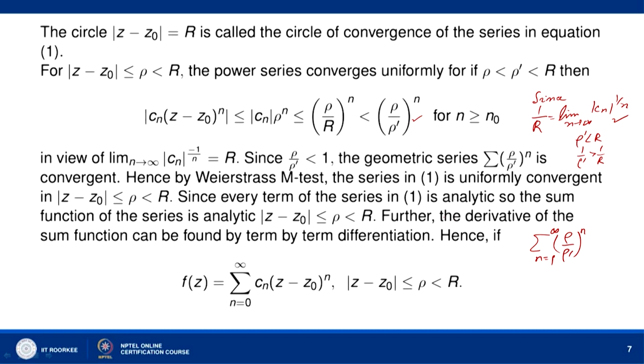we can see that every term of the power series sigma Cn (z minus z naught) to the power n is analytic. So, the sum function of the series is analytic in mod of z minus z naught less than or equal to rho, and rho less than r. Further, the derivative of the sum function can be obtained by term by term differentiation. Hence, if f(z) is equal to sigma n equal to 0 to infinity Cn (z minus z naught) to the power n and mod of z minus z naught less than or equal to rho less than r, then